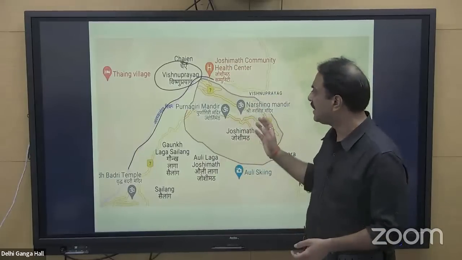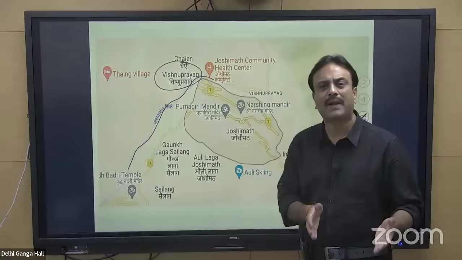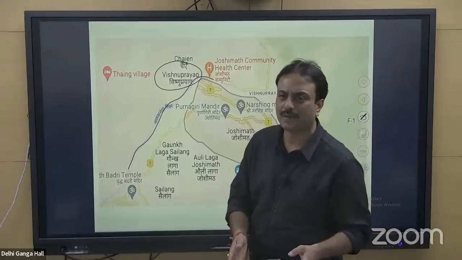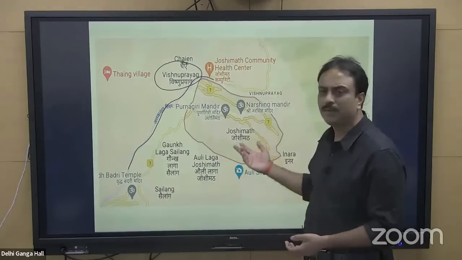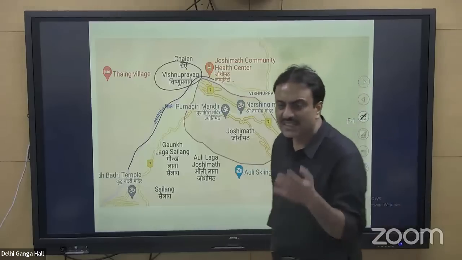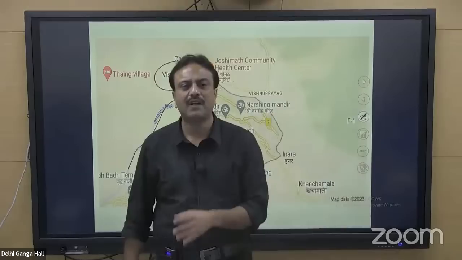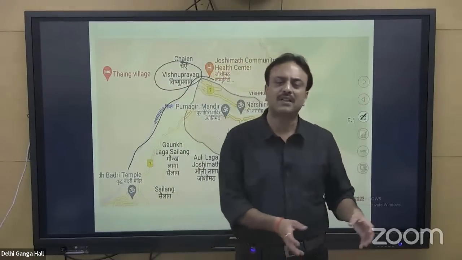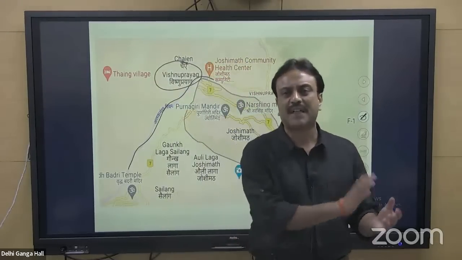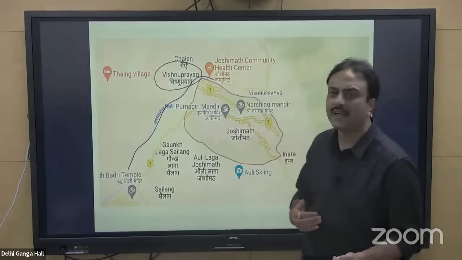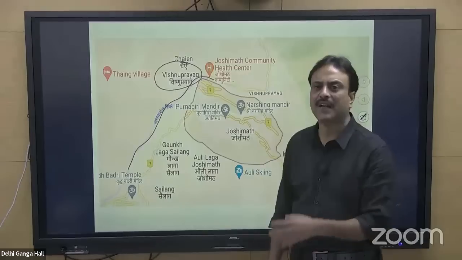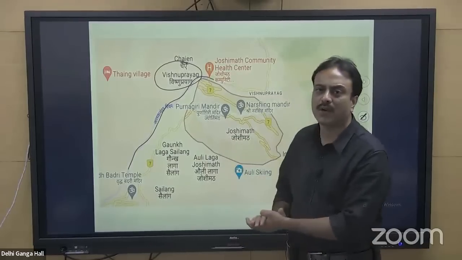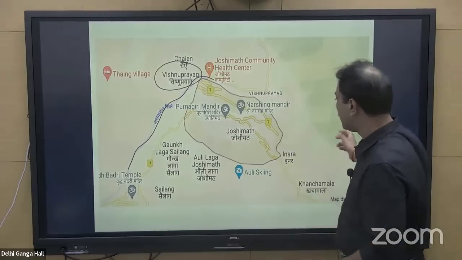The second reason: it is located at a tectonic plate margin. I told you about the fault lines in my lecture. So it is located in a tectonically active region, and so it is impacted by land subsidence. Another reason given is overpopulation, the presence of crowds beyond the carrying capacity and ecological capacity of that particular region, which has had a detrimental impact on this area, Joshimath.